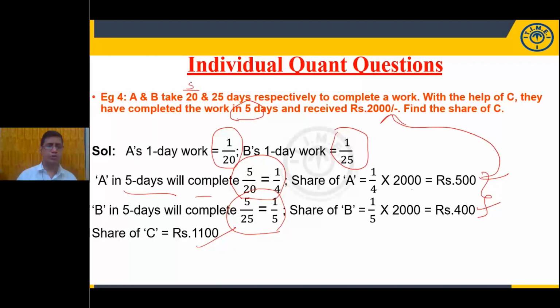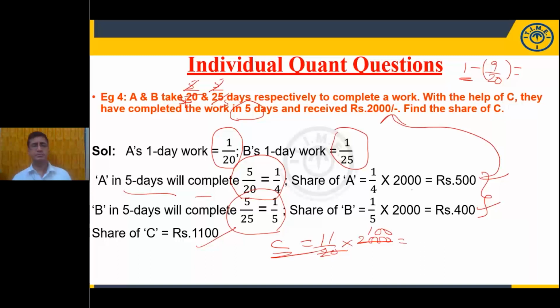Now, if you observe carefully, the work is completed in 5 days. 5 by 20 is 1 by 4, and 5 by 25 is 1 by 5. So 1 by 4 and 1 by 5. What is the sum of these two? It is 9 by 20. That 9 by 20 subtracted from the whole work, that is 1, the result is 11 by 20. 11 by 20 into 2,000 is the value of the share of C.